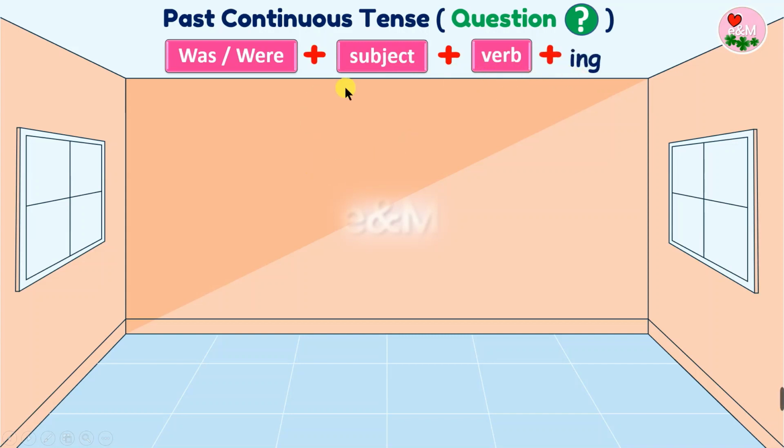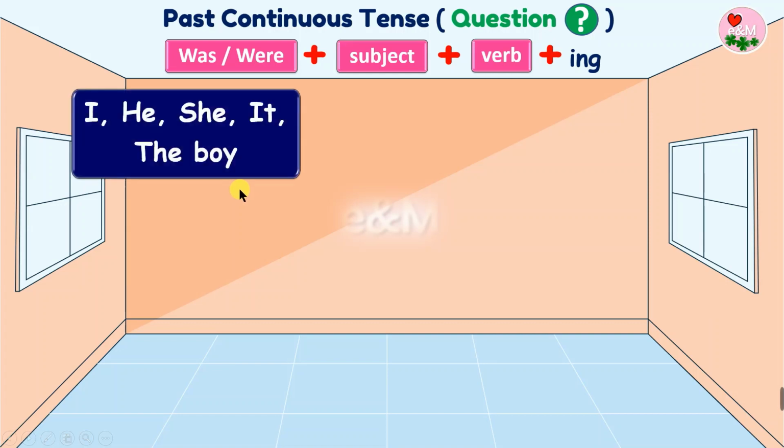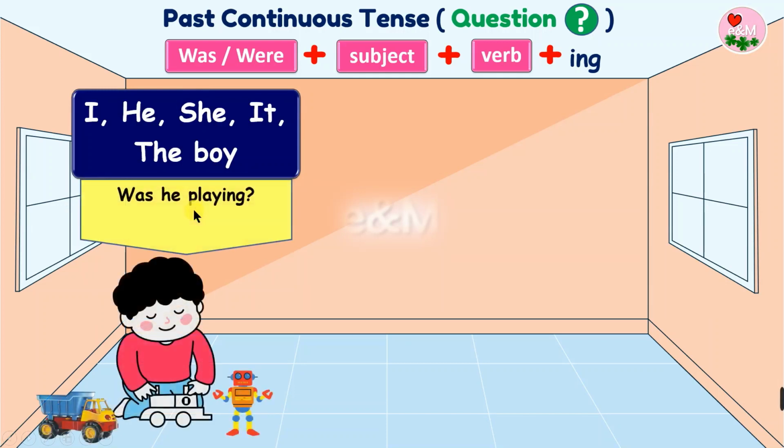We just need to change the position of the subject and was or were to form a question in past continuous. So, for the singular subject, I, he, she, it, or the boy, we use was. For example, was he playing? Or was the boy playing?